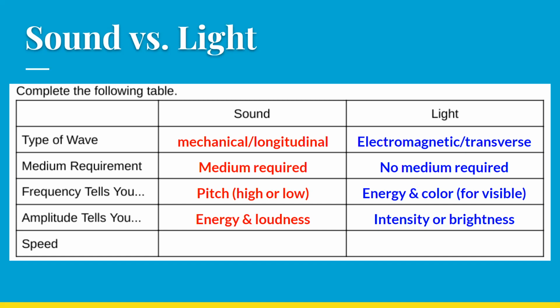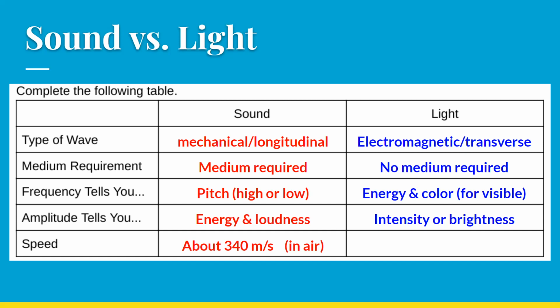Speed of sound is about 340 meters per second in air. Again, it depends on your altitude, it depends on the temperature. There are different factors that are going to affect that speed because it does depend on the medium. But it's about 340, I think it's actually 343 meters per second at sea level and room temperature. But somewhere in that ballpark, depending on those other factors.